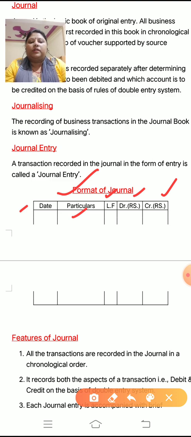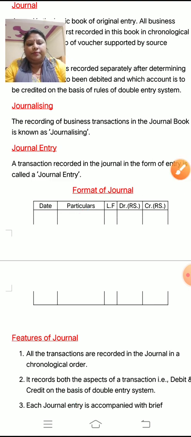So this is the format of journal: date, particulars, ledger folio, debit amount and credit amount. You know that in the double entry system there is a dual aspect, so debit is equal to credit, and you have to make two columns.